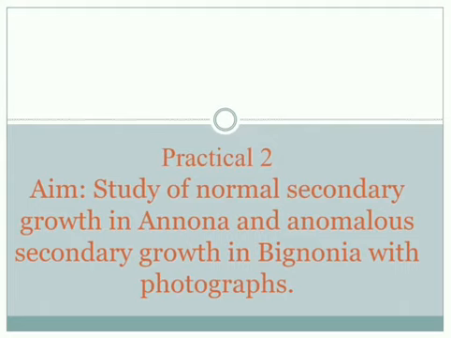Secondary growth is defined as the increase in the girth of the plant axis by the formation of secondary tissue as a result of the meristematic activity of vascular cambium and cork cambium in the stellar and extrastellar region. It takes place mainly in dicotyledon plants, not in monocots. It is mostly found in dicot plants.